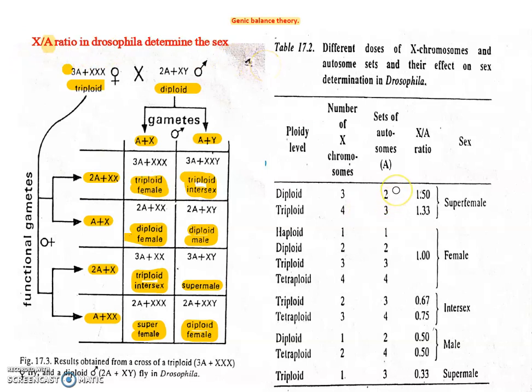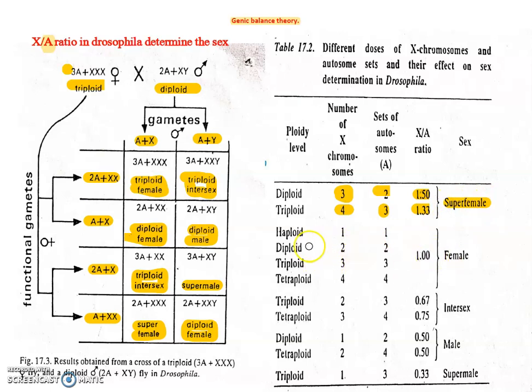This XA ratio shows that when there are 3 X chromosomes and 2 autosomes, that time X divided by A, 3 divided by 2, is equal to 1.5. Suppose there are 4 X chromosomes and 3 autosomes, 4 divided by 3 is equal to 1.33. So in this condition the ratio exceeds 1, it converted into female.